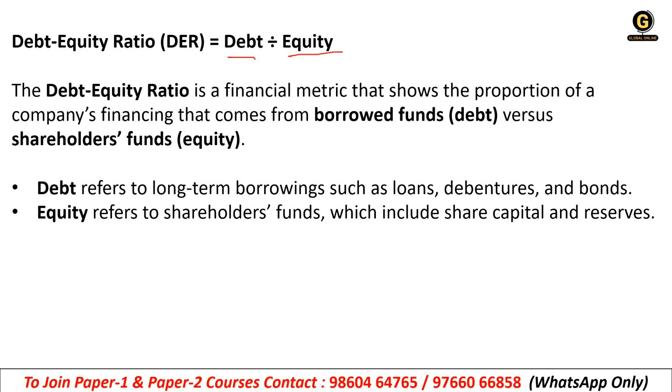So the debt equity ratio is a financial metric that shows the proportion of the company's financing that comes from borrowed funds, that is debt, versus shareholders fund. Clear? So what is debt? Debt means the long-term borrowing such as loans, debentures or bonds, and equity means the shareholders fund. Okay, we issued the shares, we have the fund from the shareholders. Correct? That is your equity, which includes share capital and reserves also.